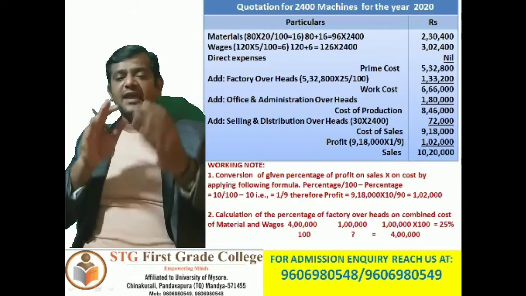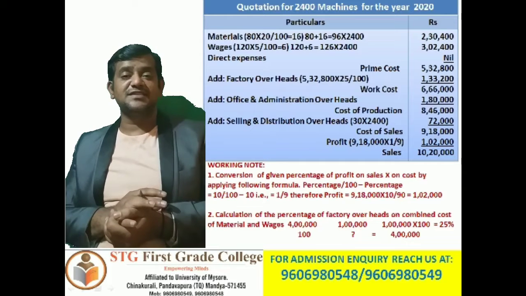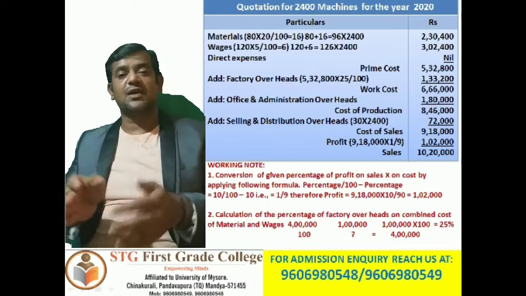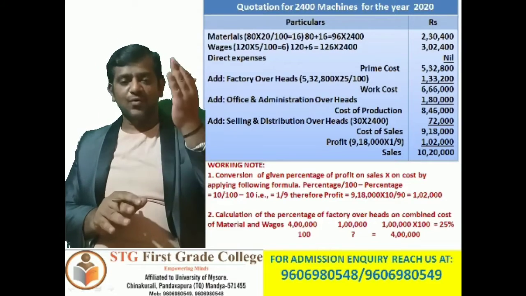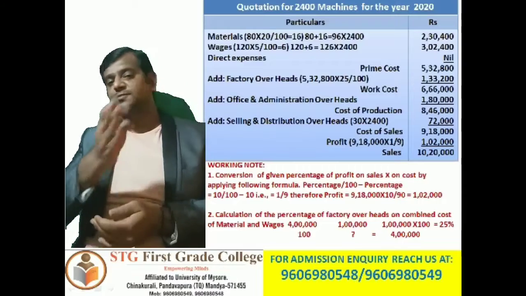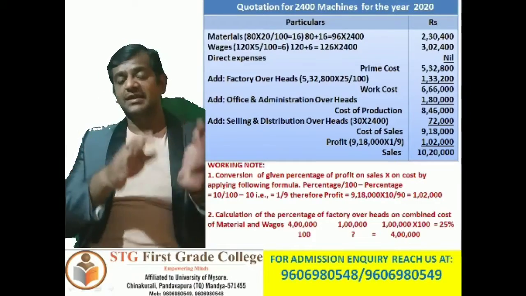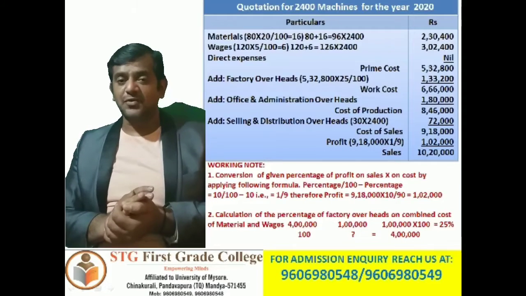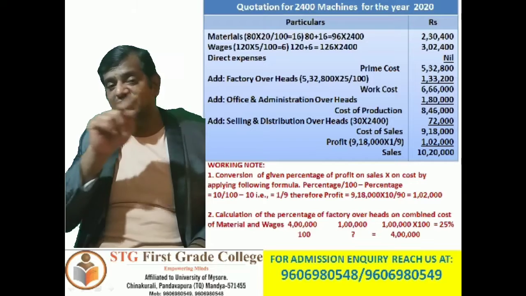Okay, so next we are supposed to calculate wages. By what percentage have wages increased compared to last year? 5% is said, correct? So wages, that is nothing but direct labor. Cost per unit in the last cost sheet is 120 rupees. So open the bracket, per unit value 120, increase in the quotation 5.